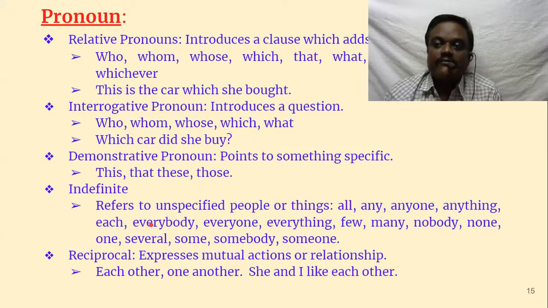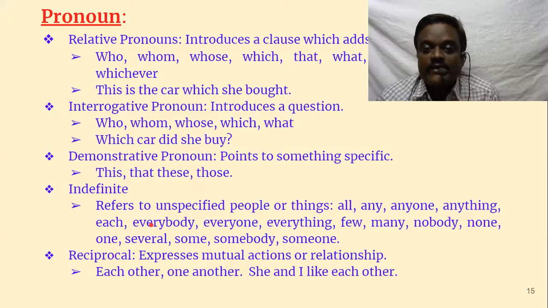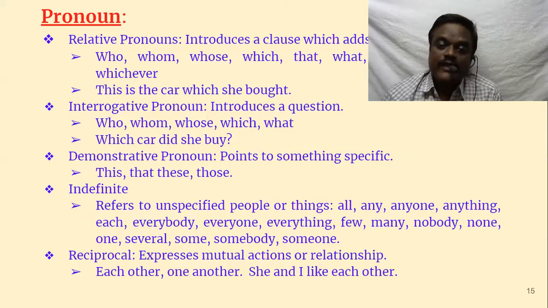Then indefinite pronouns. Indefinite means it cannot refer to any specific person. It refers to unspecified people or things. For example, all, any, anyone, anything, each, everybody, everyone, everything, few, many, nobody, none, one, several, some, somebody, someone. These actually do not refer to anybody. Reciprocal expresses mutual actions or relationships, like each other, one another. She and I like each other. It's mutual. Reciprocal means both.